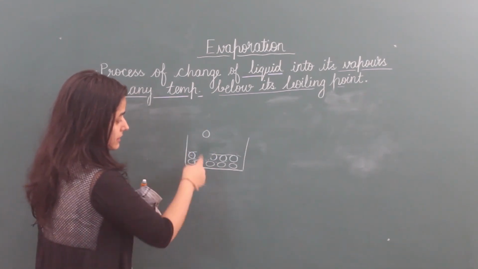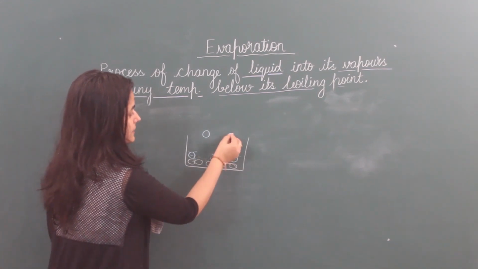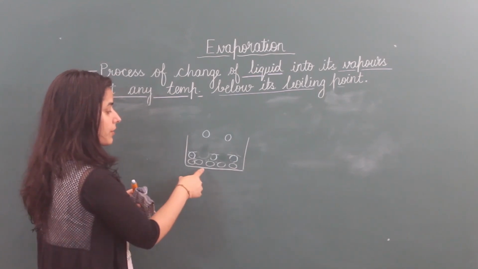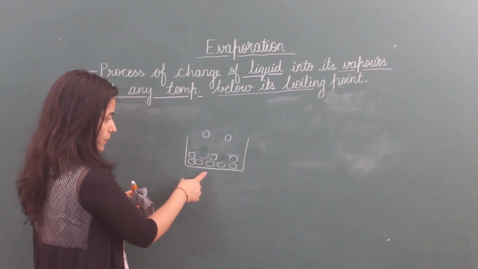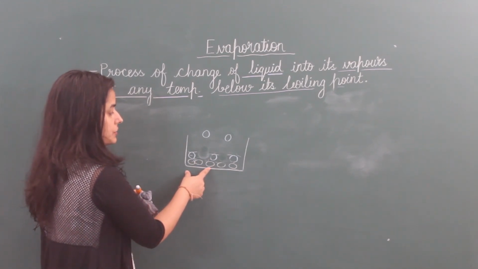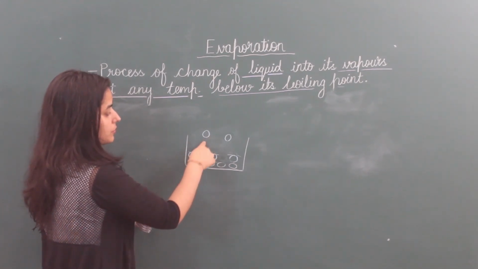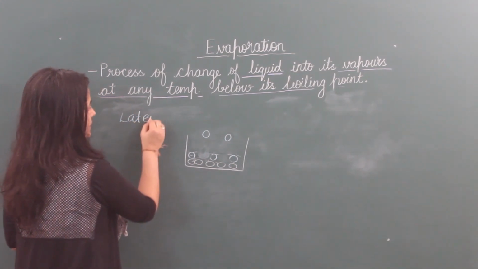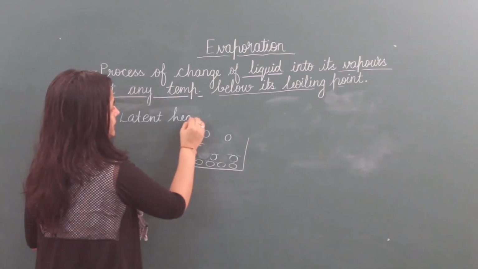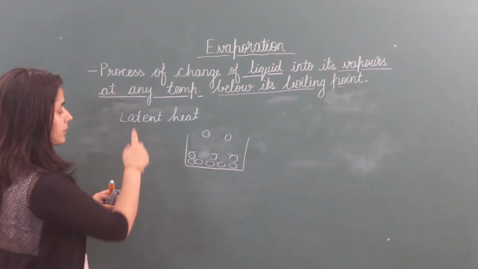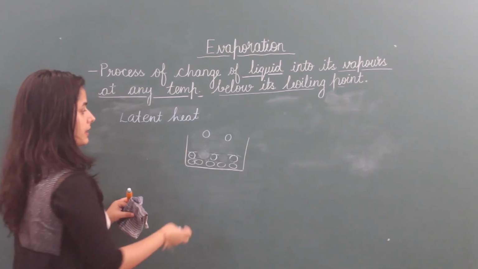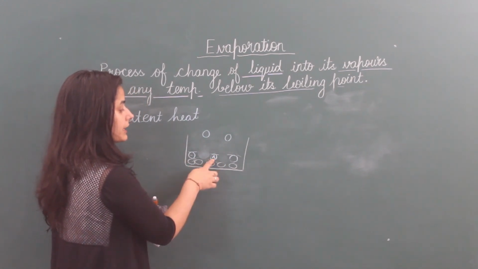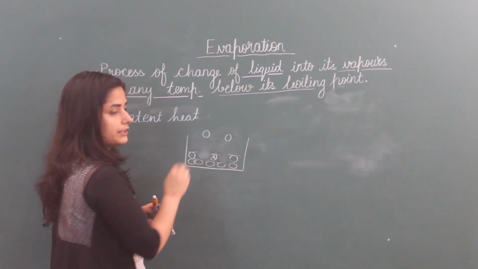In this way, these surface particles first take heat and convert into vapors. But the temperature of the particles below is lower because they have given their energy to these particles to convert into the vapor phase. I have used one term, latent heat, in the previous topic. So latent heat is taken here. If this particle wants to convert into vapor, it should take latent heat, then it can convert its state.